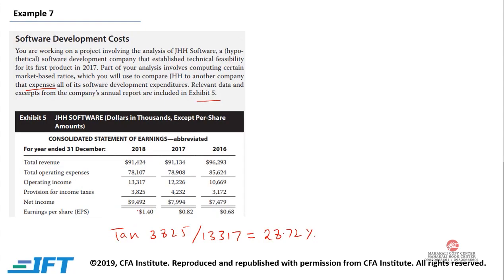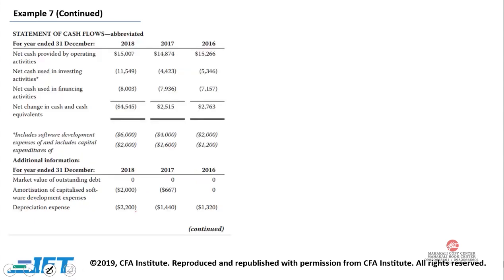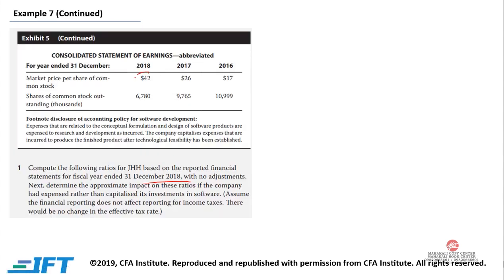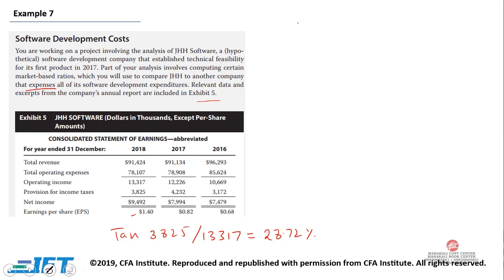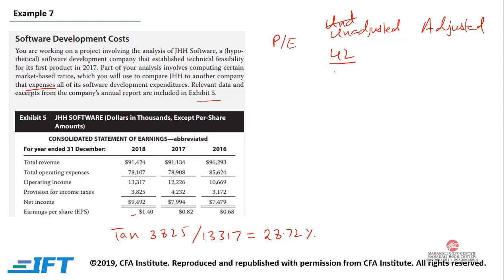Here we are given earnings per share, and the price for 2018 is 42. So the price to earnings ratio, first unadjusted and then adjusted. Unadjusted would be 42 divided by 1.4, which equals 30.